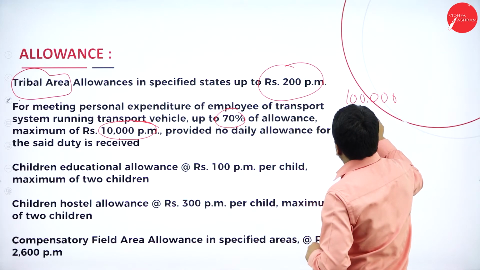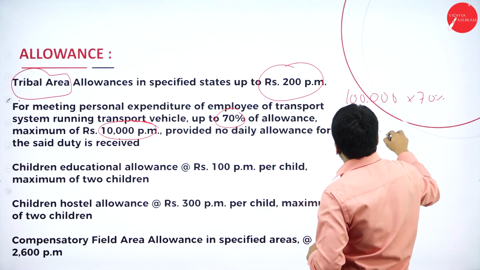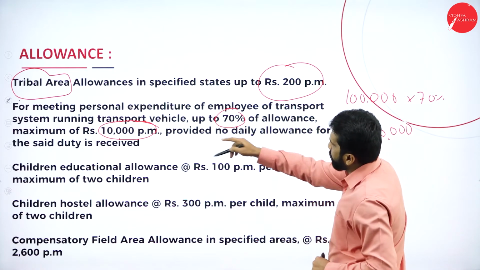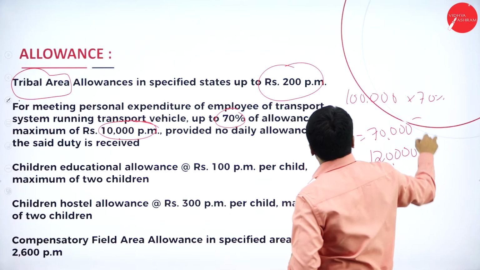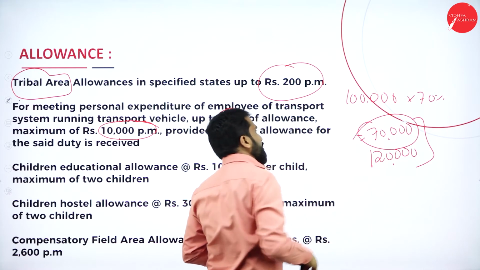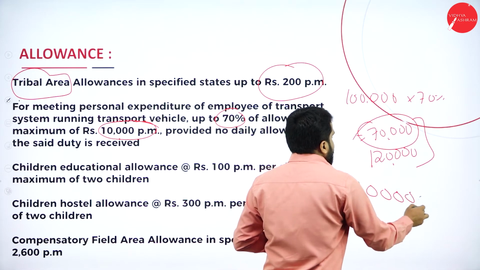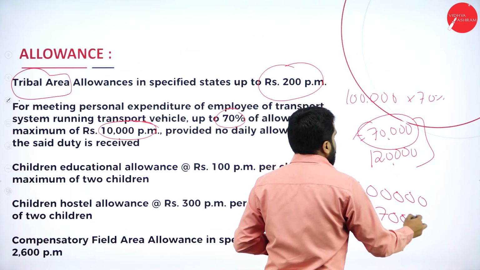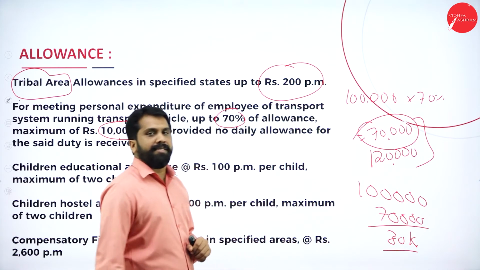On 1 lakh, 70% means 70,000. 10,000 per month means per annum 1,20,000. Whichever is less, 70,000 is less. From the 1 lakh you collected, we will deduct 70,000. The balance 30,000 is taxable. Clear?